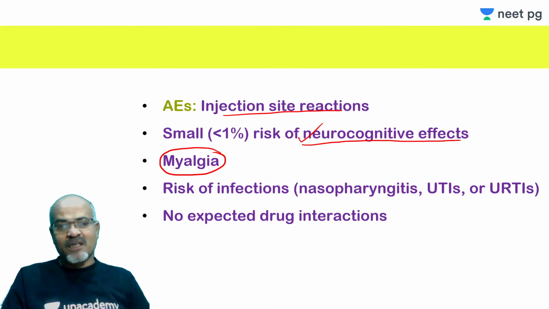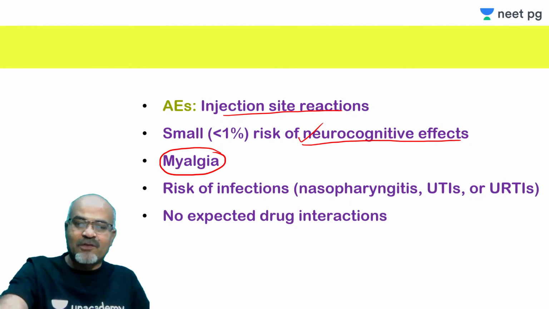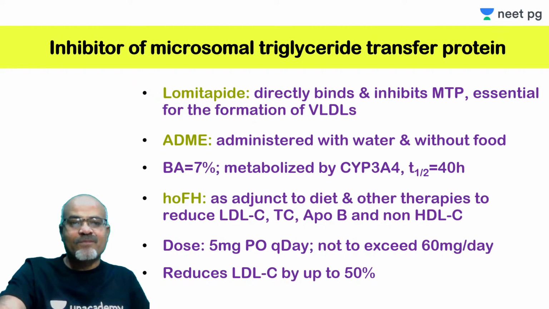So that is how alirocumab is metabolized. And they do not interact with CYP enzymes, so one should not bother about any kind of drug-drug interactions, especially those that occur when the drug is a substrate for CYP enzymes, where there is always a possibility of drug-drug interaction.